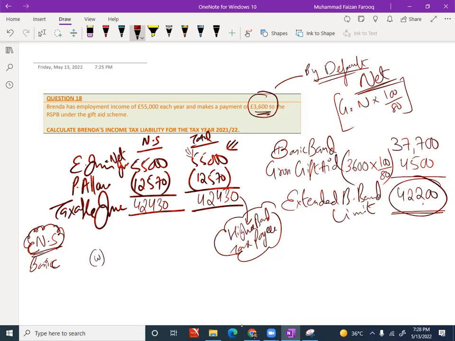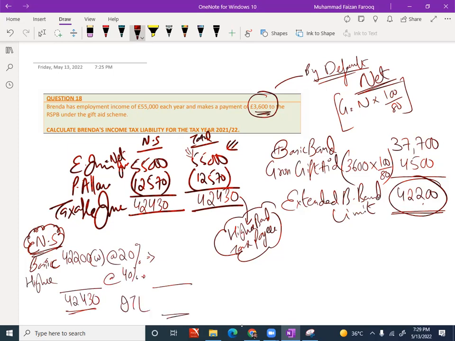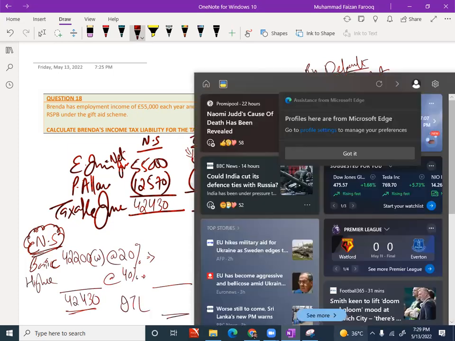But in this question, the basic band limit will be how much? 42,200, and the 20% tax will be applied on that. And the balancing figure, which is 42,430 minus 42,200, will go to higher band and be taxed at the rate of 40%, and we do have income tax liability.